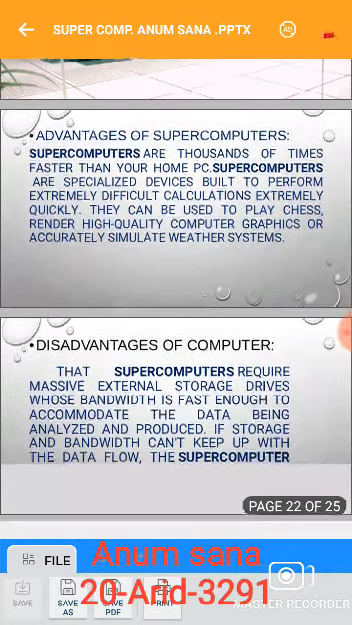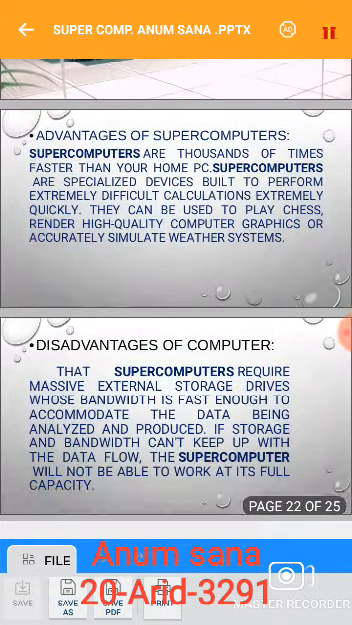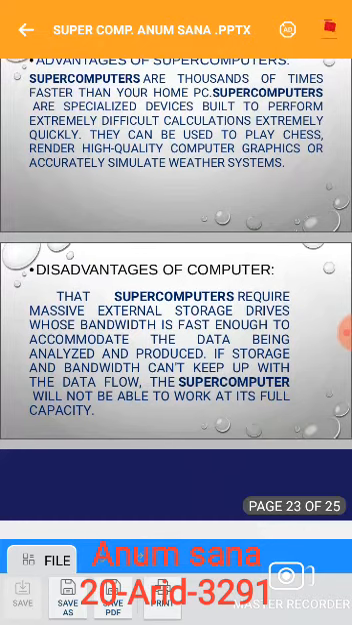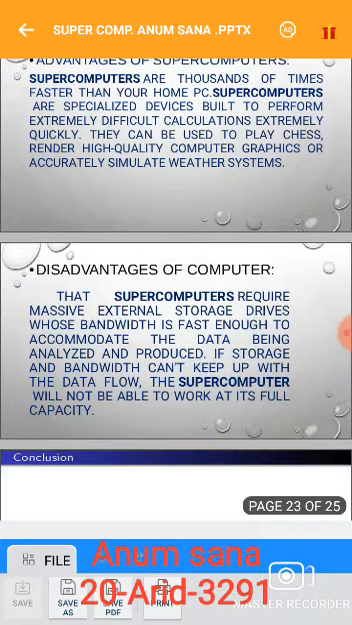And now we discuss the disadvantages of supercomputers. As we know, there are many advantages of supercomputers as well as disadvantages. Supercomputers require massive external storage drives whose bandwidth is fast enough to accommodate the data being analyzed and produced. If storage and bandwidth can't keep up with the data flow, the supercomputer will not be able to work at its full capacity.